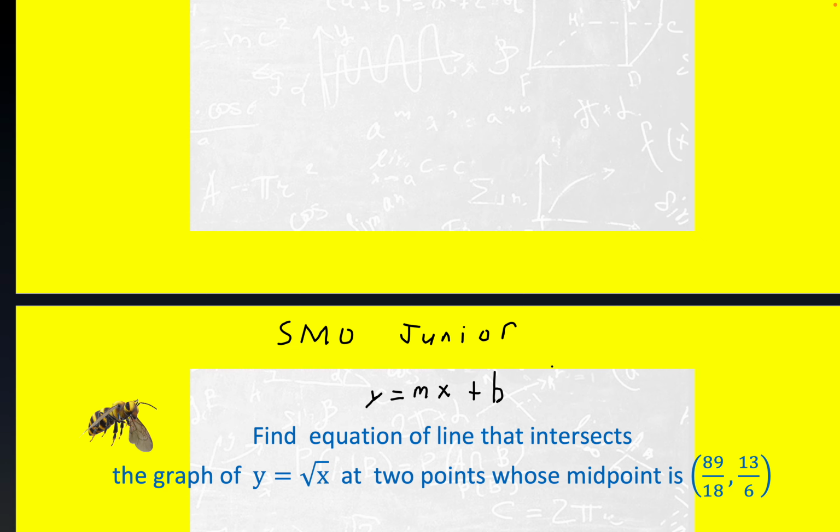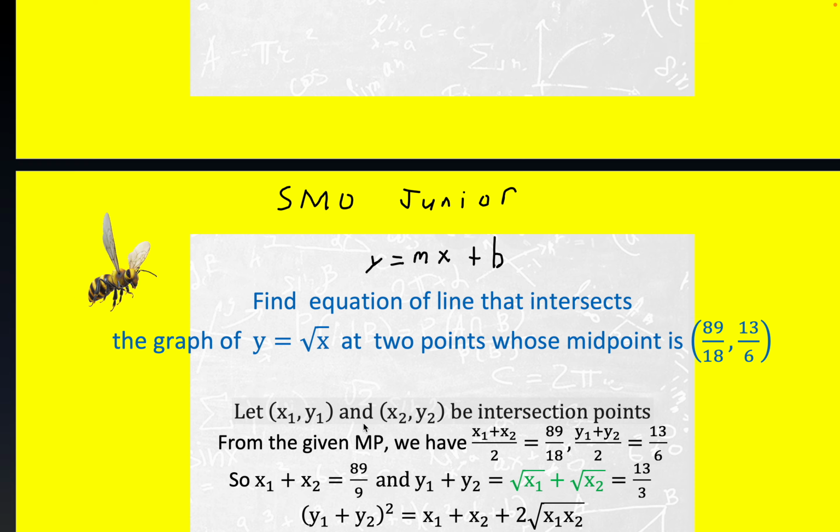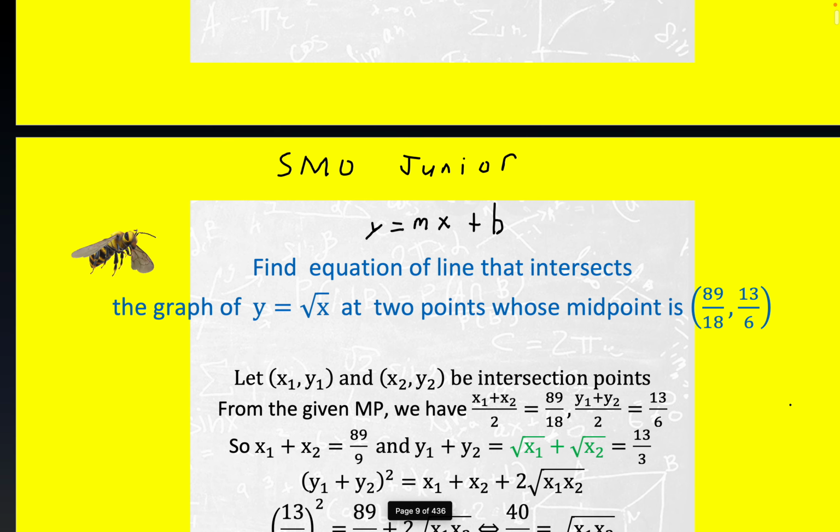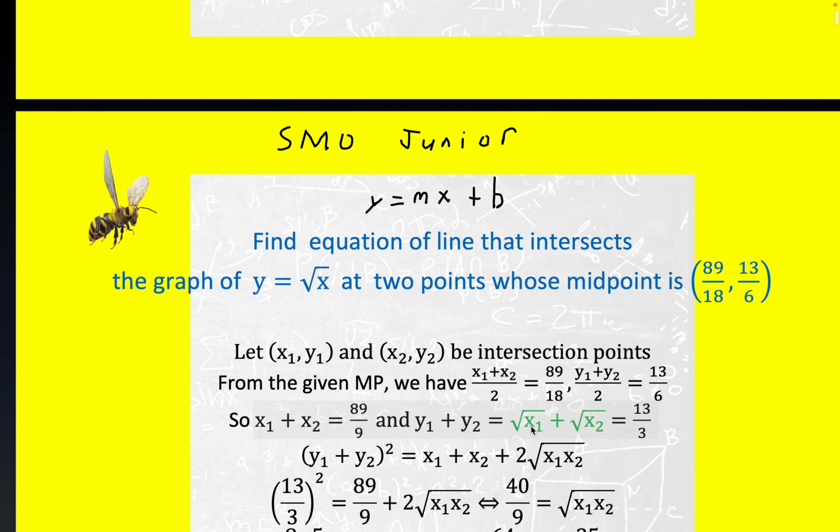The very first thing we can do is use the well-known midpoint formula, where you divide the sum of each coordinate by 2, which is the average of two real numbers. It makes sense geometrically too if you draw a triangle. MP is the midpoint, and this is the given information: 89 over 18, 13 over 6. When you multiply through by 2, you get 89 over 9.